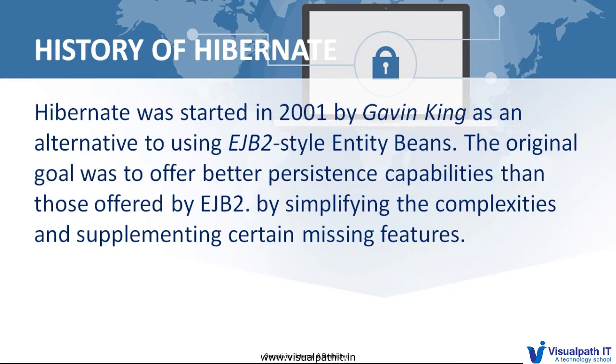When we write JDBC code to implement data operations, we need to write 7, 8 or 10 lines, or 25 or 50 lines of code.